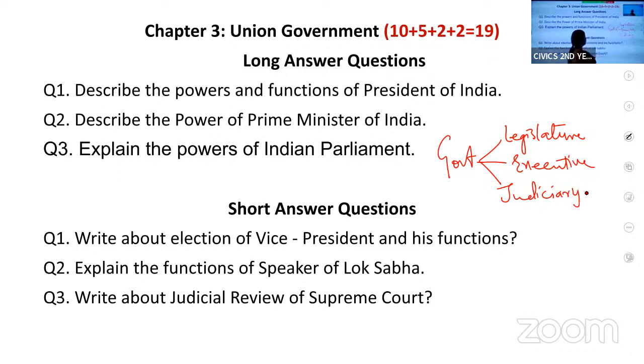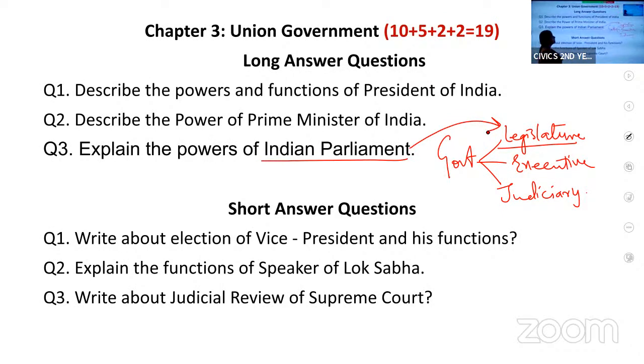These are the 3 organs of government. In this chapter, you will learn in detail about the legislature, how it functions, its types, bicameral and unicameral, and its powers. Here you will study the Indian Parliament. Indian Parliament is the legislature of the Union Government.